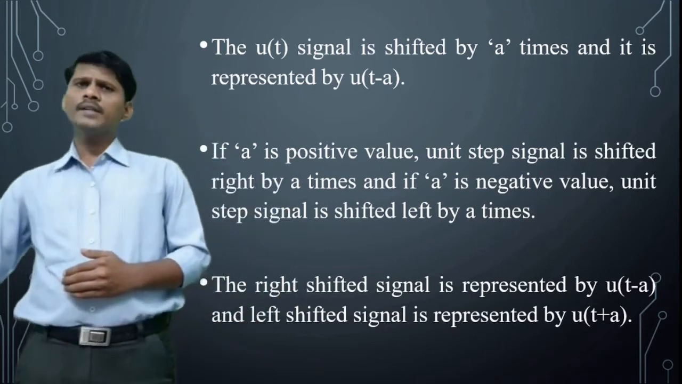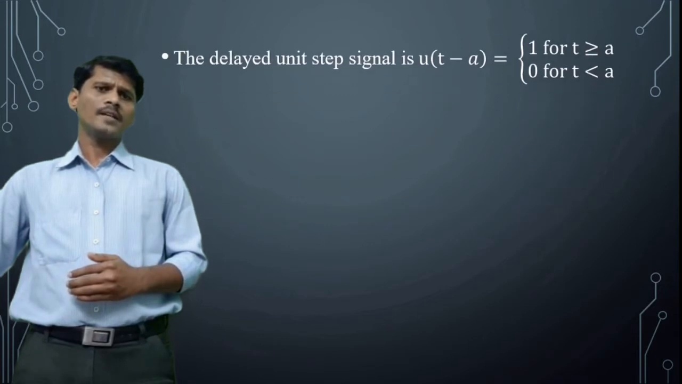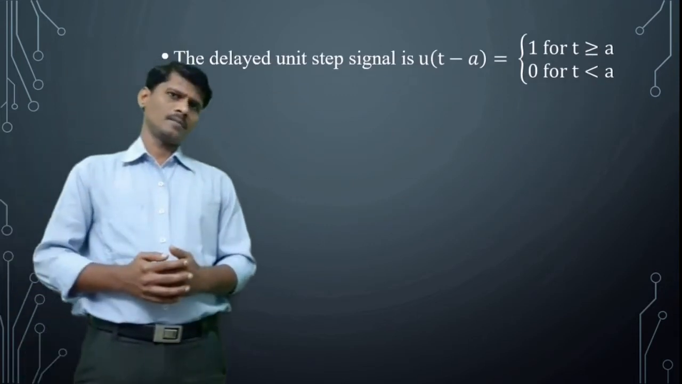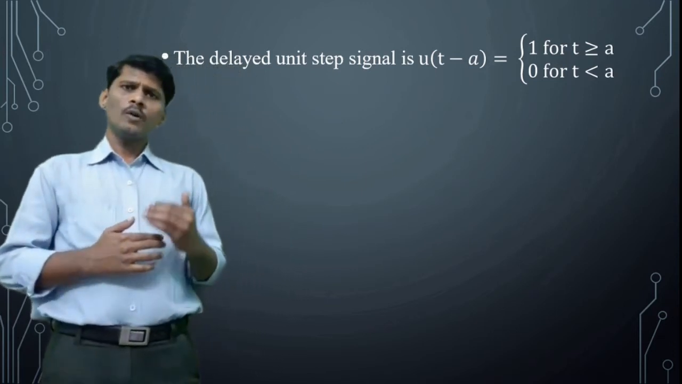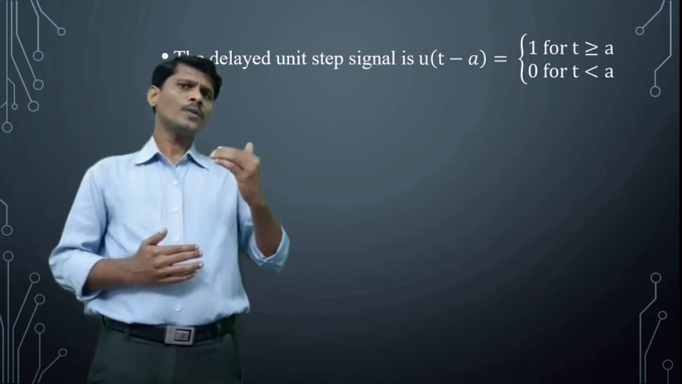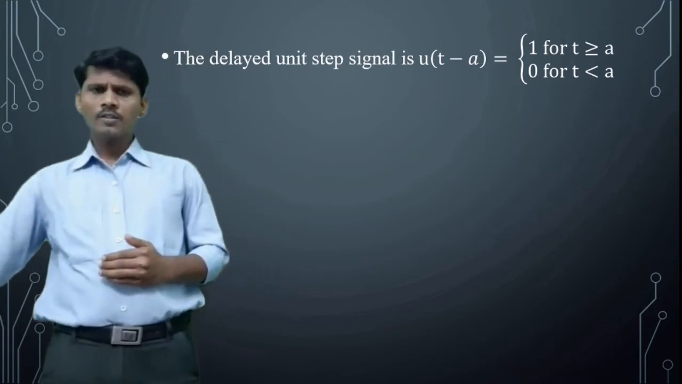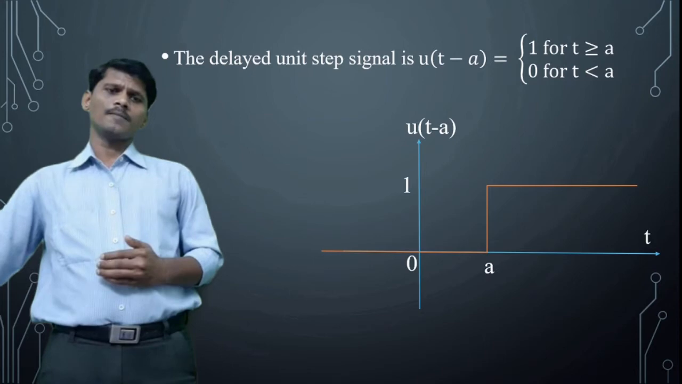So graphically, the right shifted and left shifted unit step signals can be represented as follows. u of t minus a is the right shifted signal, if the signal u of t is shifted towards the right by a times. And this is the graphical representation of the right shifted unit step signal.